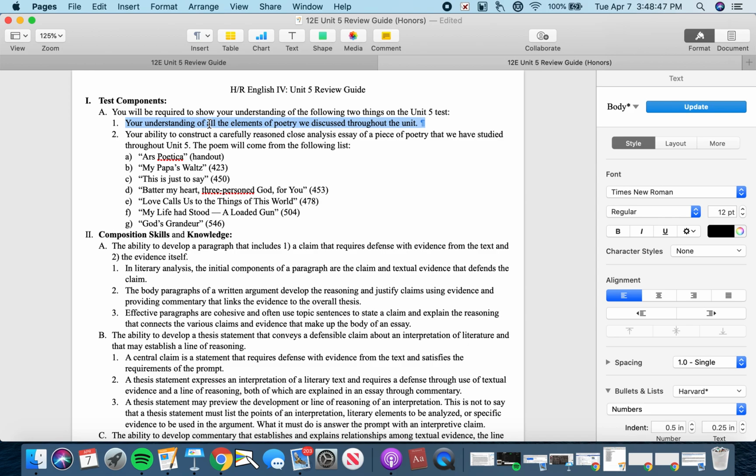I might ask you to describe the form of God's Grandeur, or to identify a kind of figurative language at work in a specific line. The correct answer might be something like an extended metaphor is introduced in this line, which is a version of figure of speech, or euphonic sound devices are relied on before the volta in Love Calls Us to the Things of the World. And I might have you quote a textual example of that.